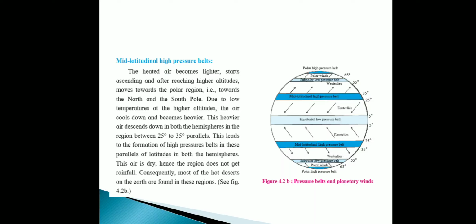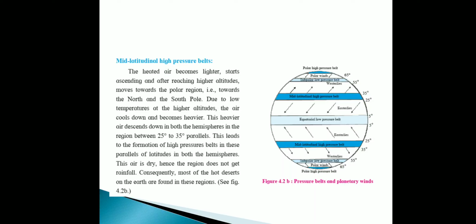Why? The heated air becomes lighter, starts ascending, and after reaching a higher altitude moves towards the polar regions, that is, towards the north and south pole. Due to low temperature at the higher altitude the air cools down and becomes heavier, and this heavier air descends in both hemispheres in the region between 25 degree to 35 degree parallel.